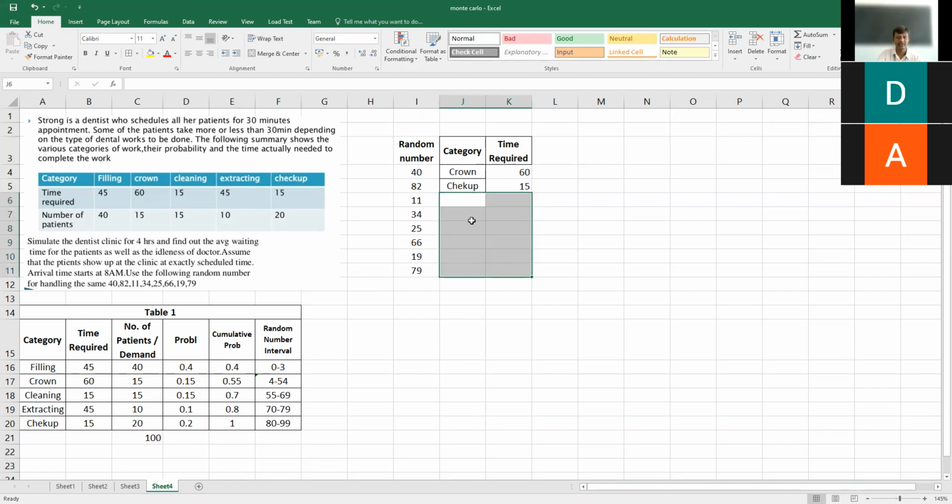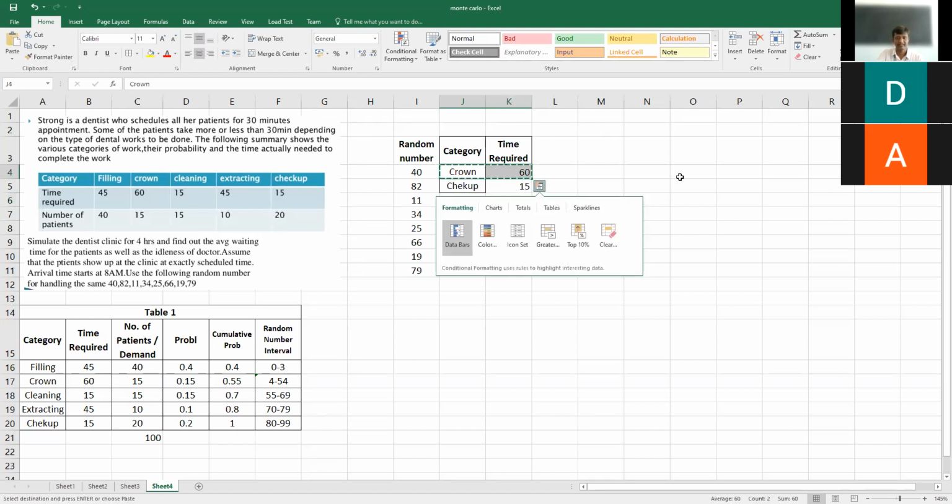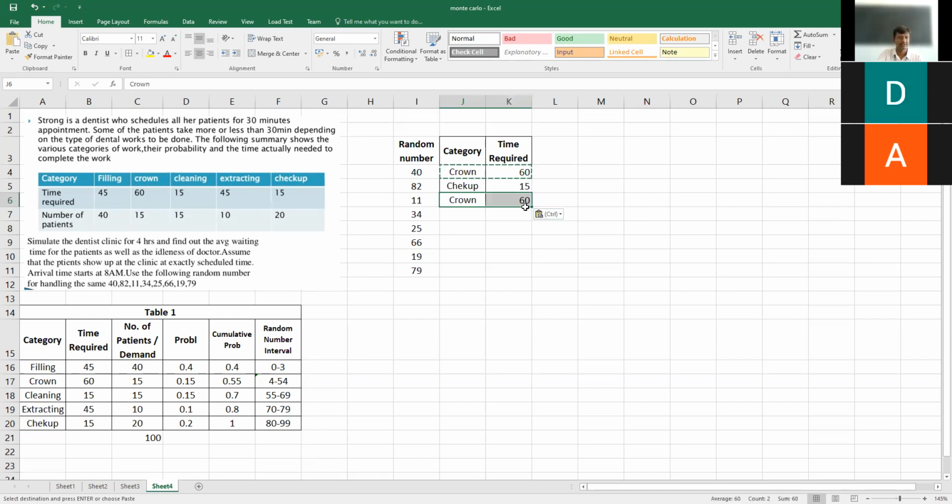Likewise, you find out and tell me what will be the category of work and what will be the time required. For random number 11, the activity is crowning. Again, it takes 60 minutes to complete that work. For random number 34, again we have crowning.